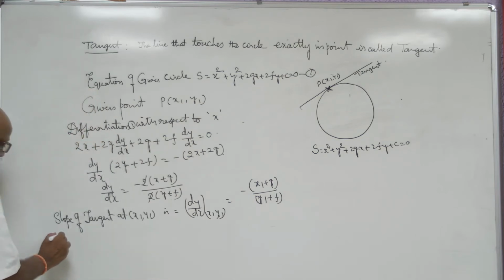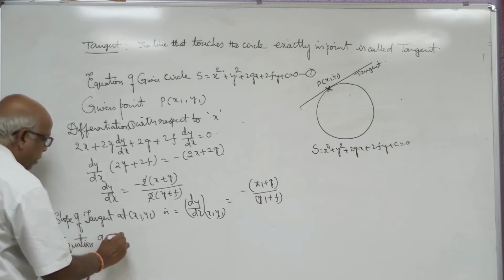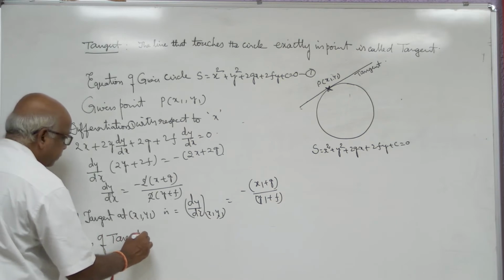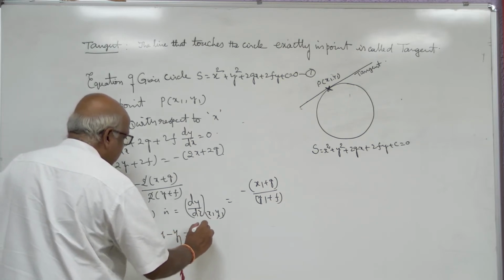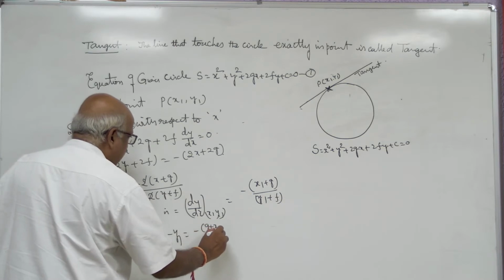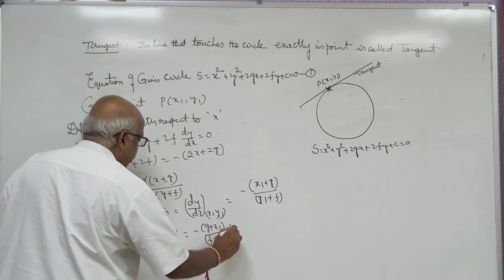Equation of tangent: y minus y1 equal to minus of x1 plus g by y1 plus f into x minus x1.